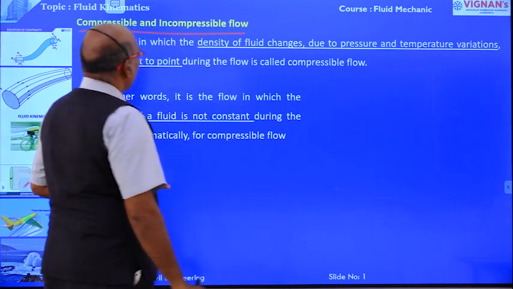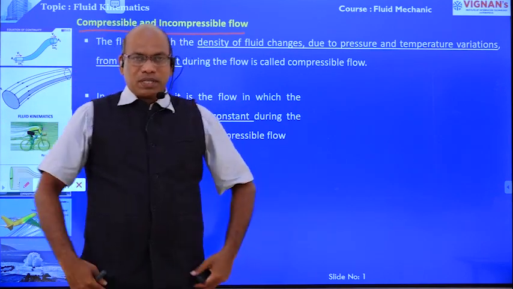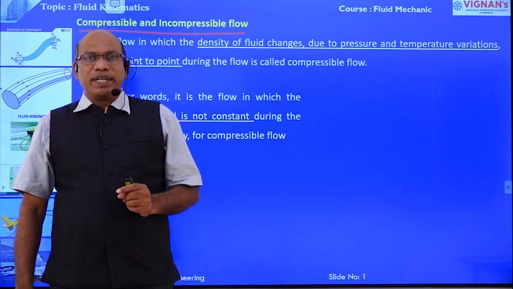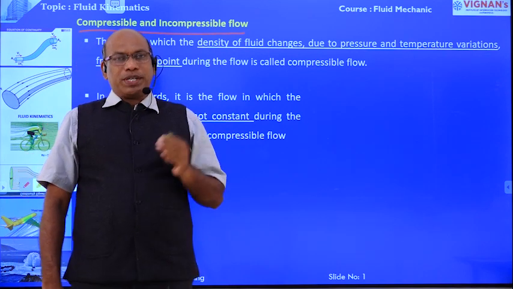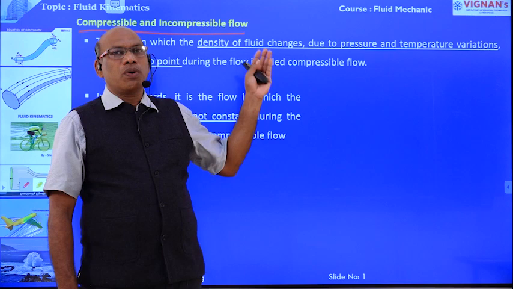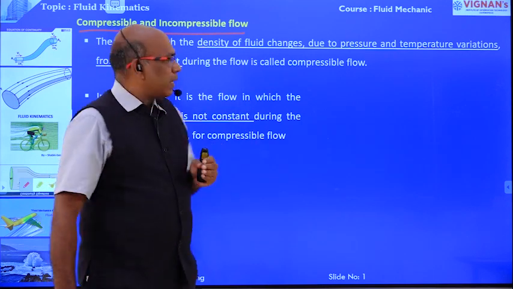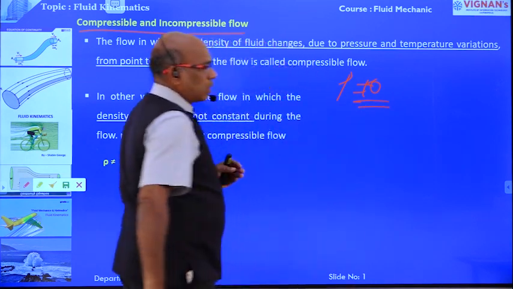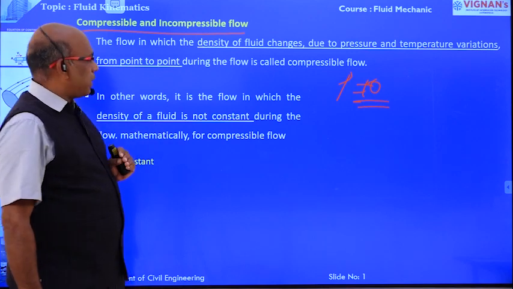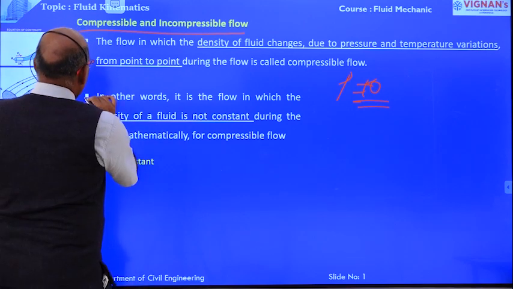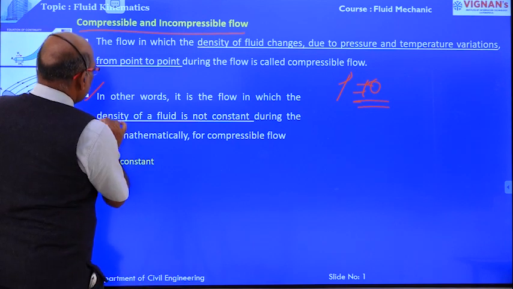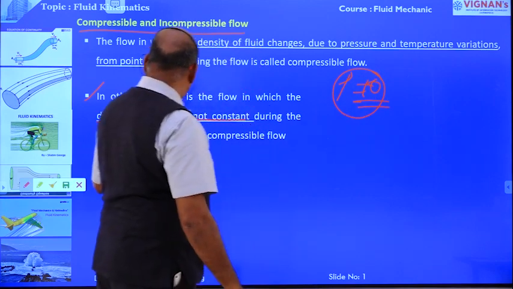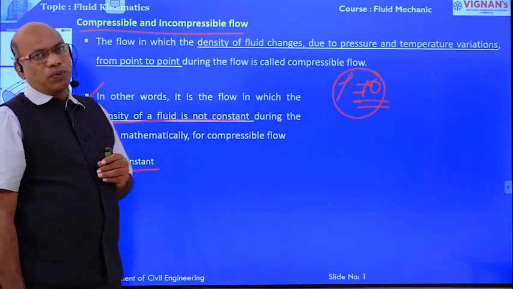Compressibility, compressible and incompressible fluids. Compressible fluid means the density of the fluid changes from point to point because of the variations of pressure and temperature. Okay, that means the change in density is not equal to 0. That fluid is known as compressible fluid. In other words, the density of the fluid is not constant. This is known as compressible fluid.